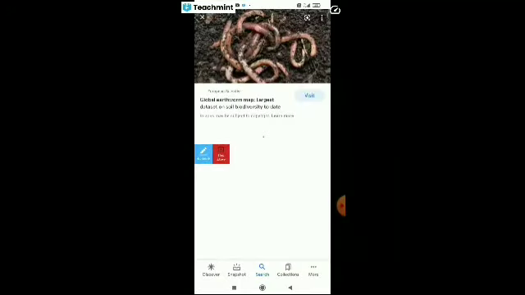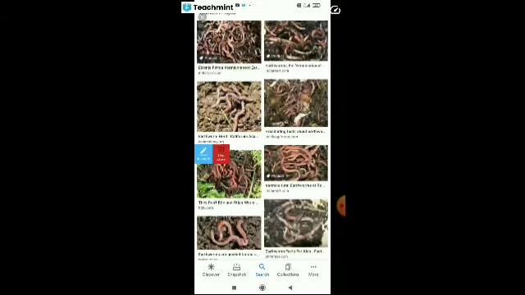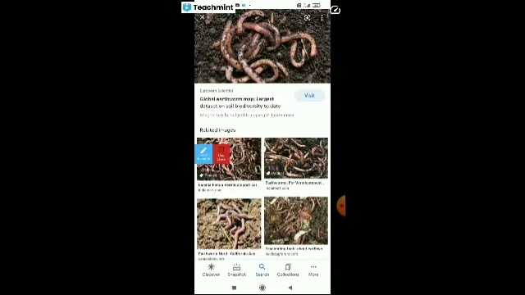And did you look at the earthworm? Look at this. This is the earthworm. It is always in the mud. It is not present in dry mud. It is always present in moist mud, because it needs moisture. So in moist mud, the earthworm is always present.